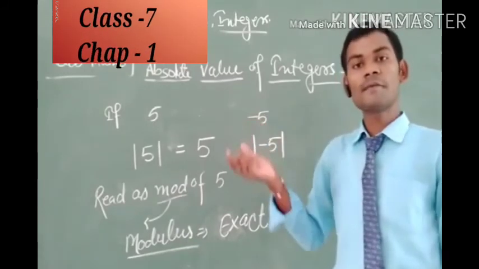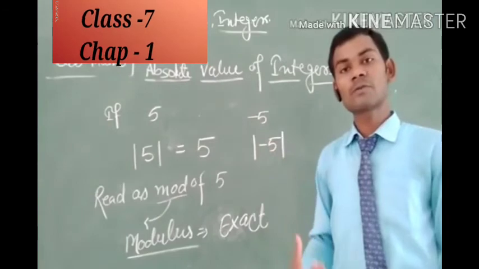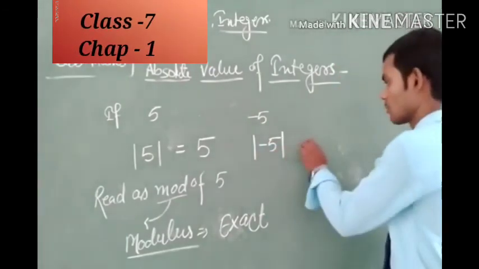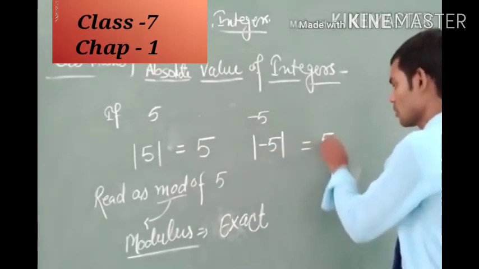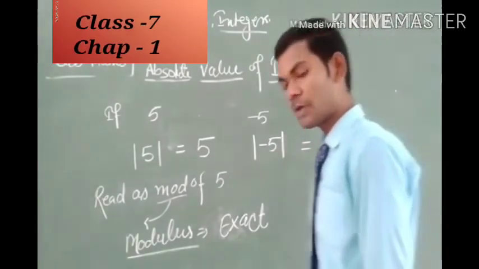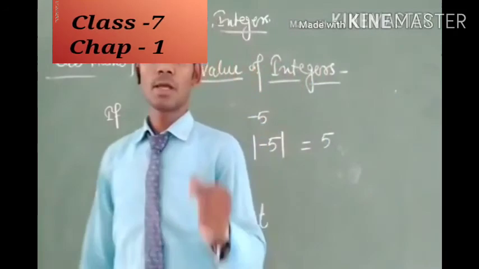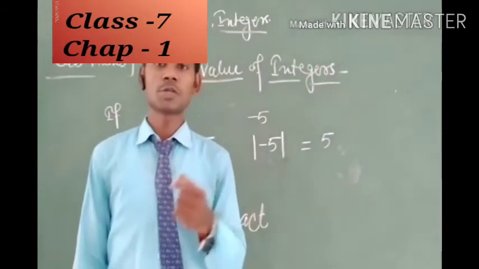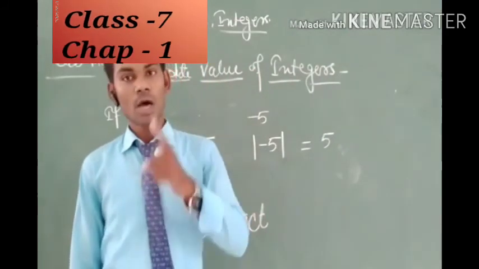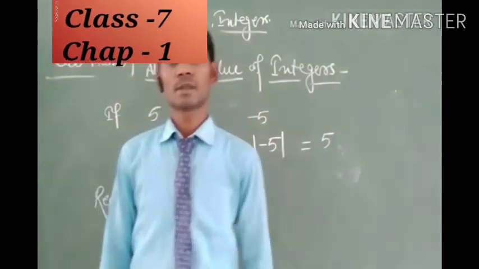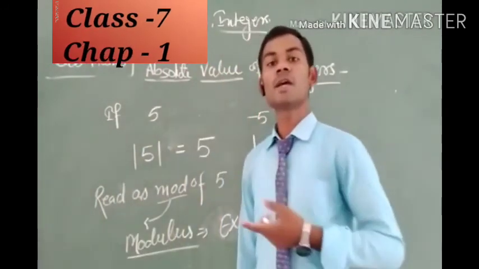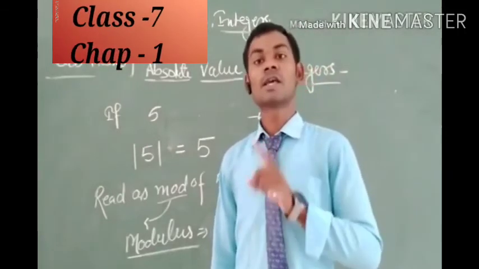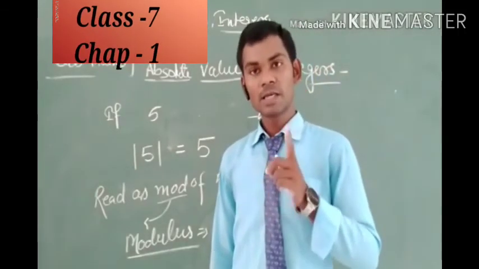So when we find its exact or absolute value, mod of minus 5 is equal to 5. So whether a number is negative or positive, its modulus value is always positive.